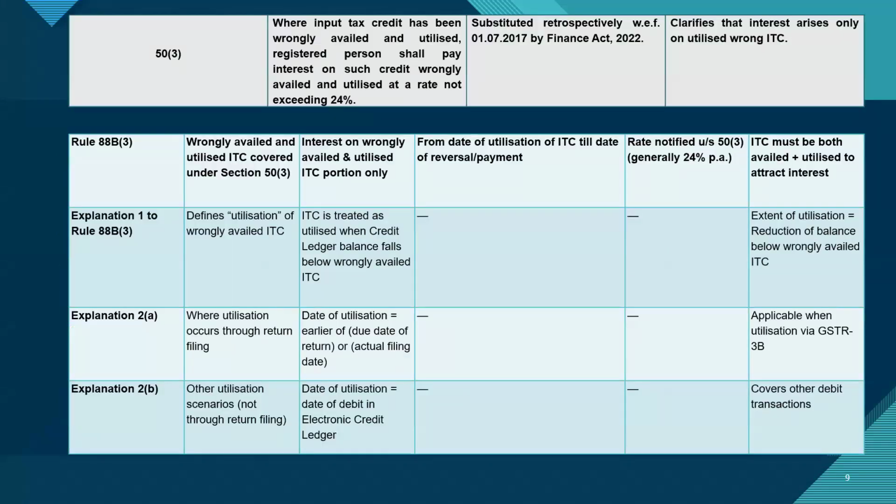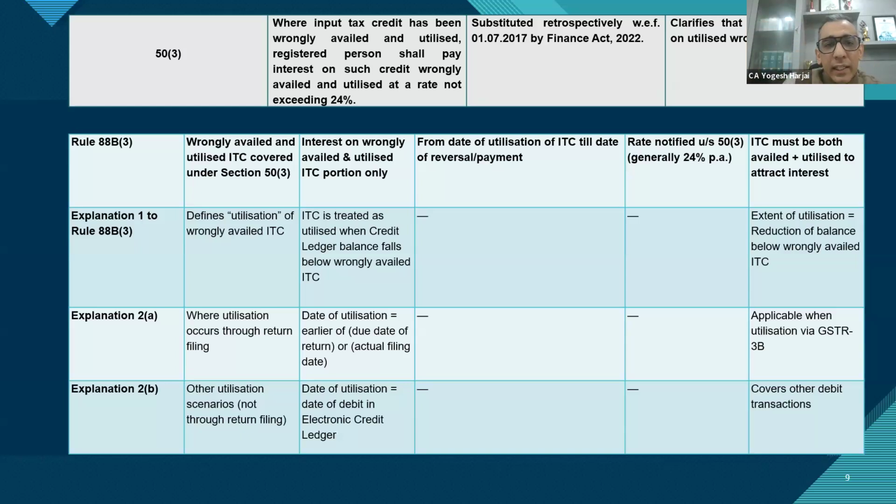Yes, Yogesh ji. Yes, sir. Coming to Section 50, subsection 3, there was a lot of outcry regarding availment but no utilization. If I have not caused any loss to the exchequer, then why should interest be charged? This section was again suitably amended to say that not only a wrong availment will be levied to interest, but also the utilization. It is only when you utilize the amount that the interest shall become leviable, payable and chargeable. And only to the extent that you have utilized, the interest shall be levied.